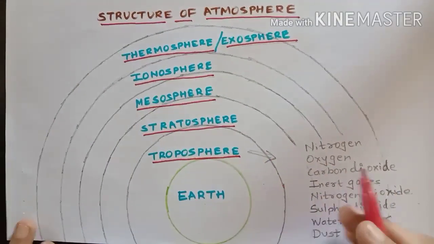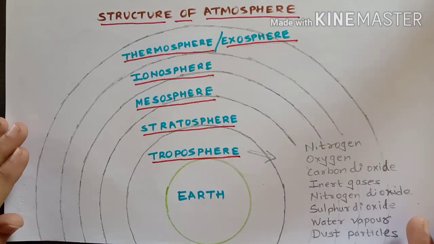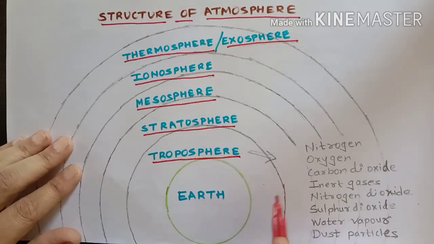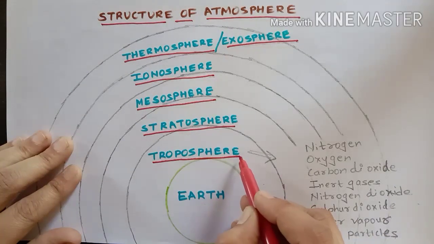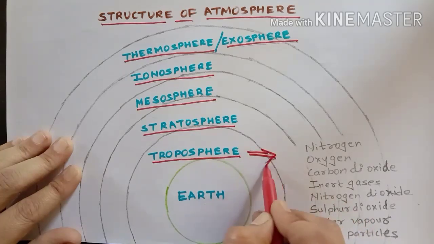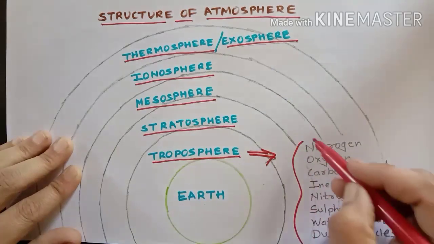In these different layers, we are going to see how much proportion of air is present. Here in troposphere, which is the lowest most layer of the atmosphere, you can see these different gases found in this layer.